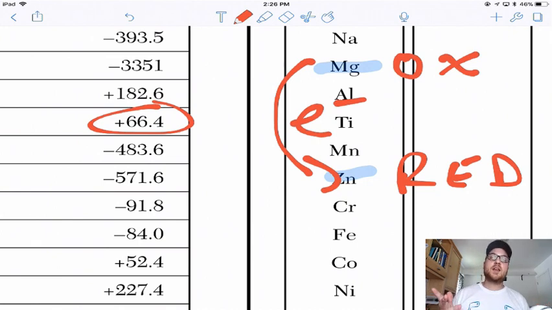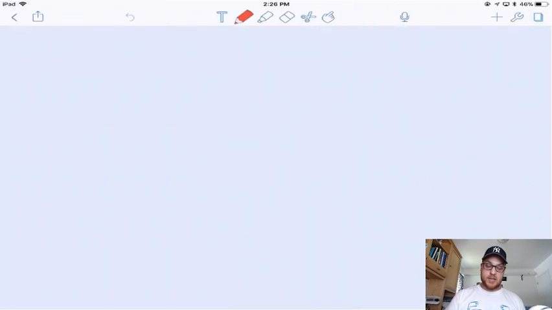So spontaneous is like when you did a lab and it just started bubbling. You didn't put it on a hot plate. You didn't really even have to stir it. You just took a piece of zinc, put it in some hydrochloric acid, and boom, it went. That's spontaneous.